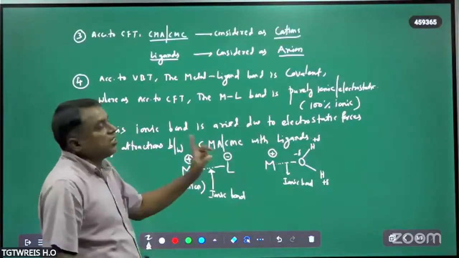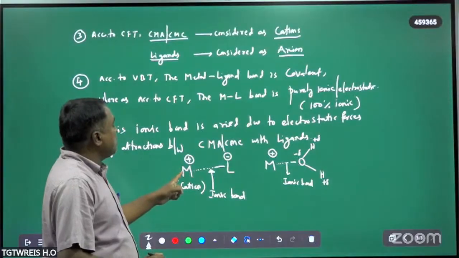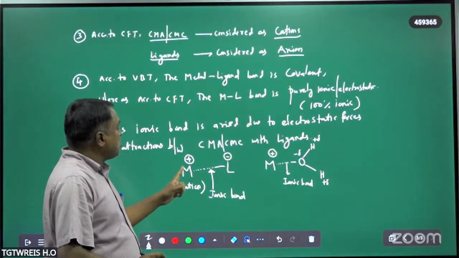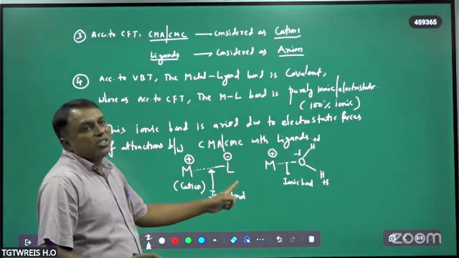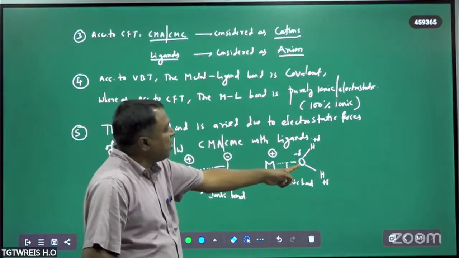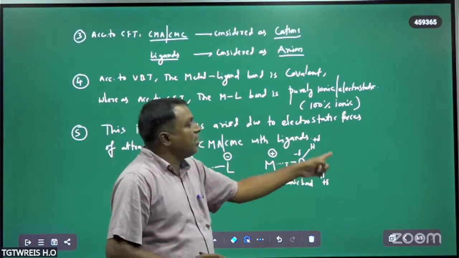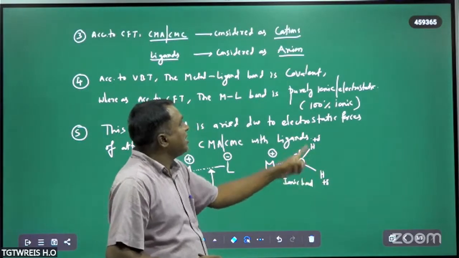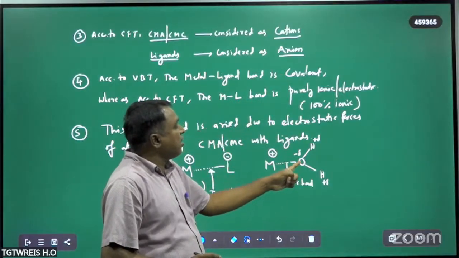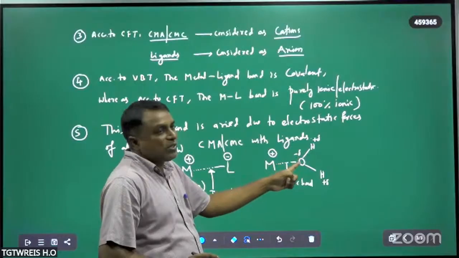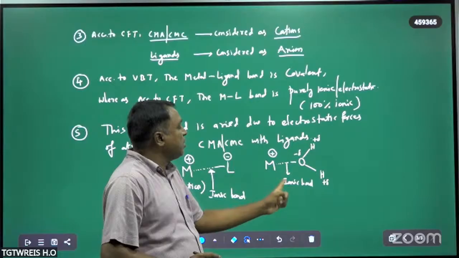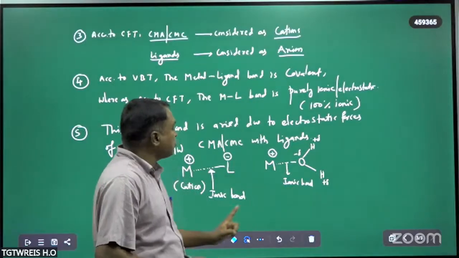This is the attraction force. Attraction force is generally developed between the positive charge of the metal and the negative charge of the ligand. This is the ligand. What ligand is this? Not a neutral ligand, but it is considered an anion. Why or how is this an anion? Because a negative charge is present on the oxygen. Therefore, the attraction between them is called an ionic bond.